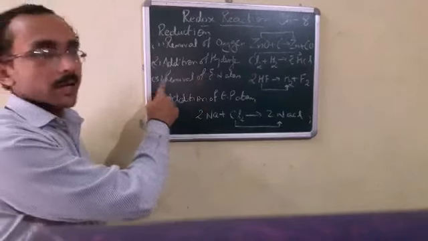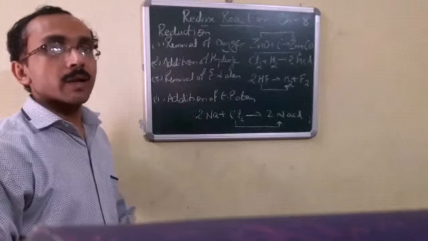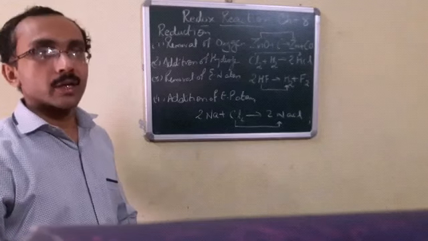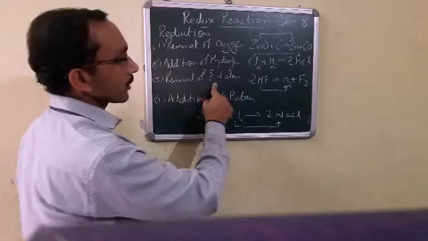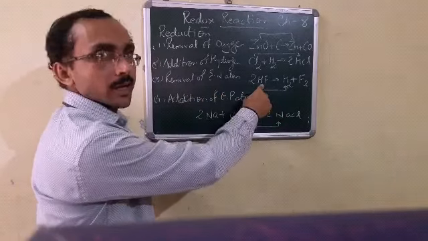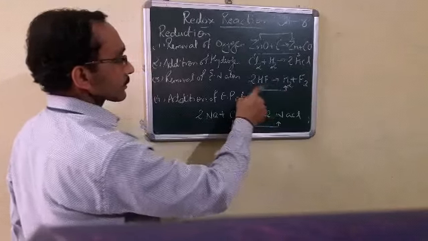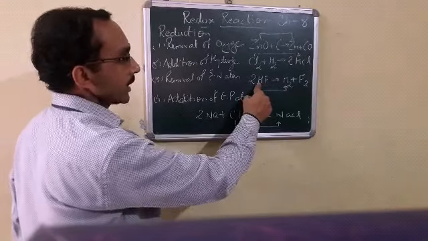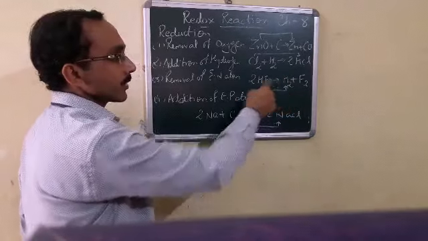Third is removal of electronegative atom. Electronegative atom, as I have told you earlier, might be fluorine, chlorine, bromine, any of the electronegative atoms, that is, non-metals. Here we say removal of electronegative atom. That means it is hydrogen fluoride. After the reaction it breaks into hydrogen and fluorine. In that case, HF, that is hydrogen fluoride, gets reduced to hydrogen H2